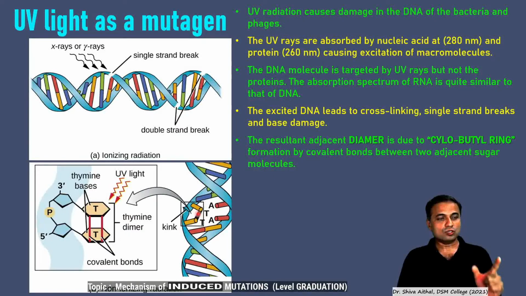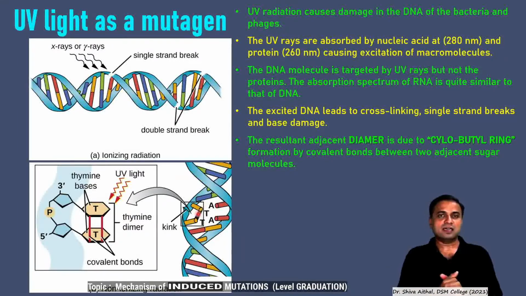So the DNA molecule is targeted by the ultraviolet light at 260 nanometers and not the proteins, because proteins absorb at 280 and not much damage takes place, but DNA has the capacity to absorb at 260. And the absorption spectrum of the DNA, if you measure it in a spectrophotometer, you will find that the maximum absorption is at 260 nanometers.